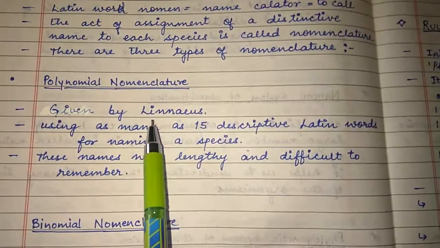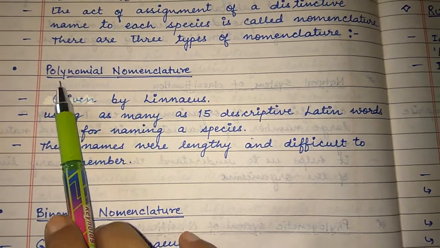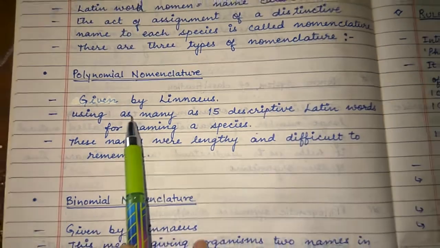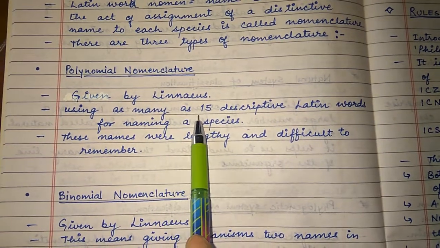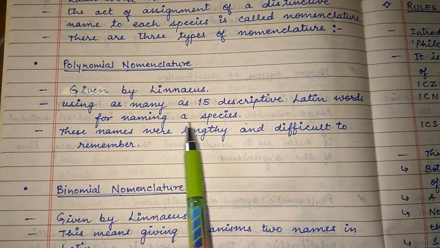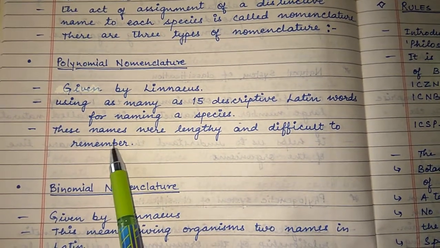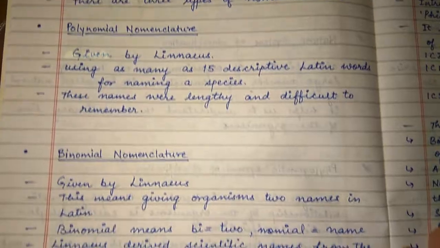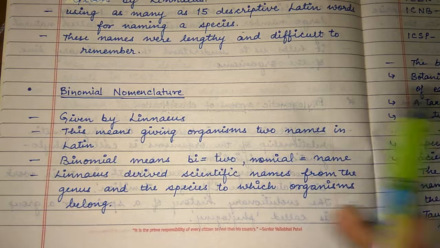First is polynomial nomenclature. Poly means many. It was given by Linnaeus, using as many as 15 descriptive Latin words for naming the species. Therefore, the names were very lengthy and difficult to remember. Next one is binomial nomenclature.